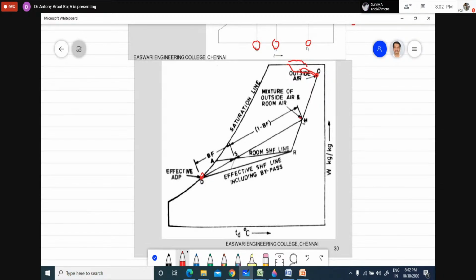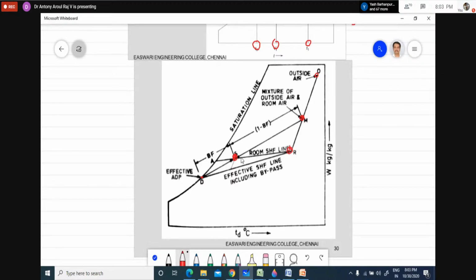Since I am mixing the room air with this, the cooling coil capacity is from M to, and now it is intersecting at this point. So now my supply point is like this. The mixing process is from here to here, and it has to go up to the ADP. Because of the bypass, the supply condition will be this one, from S to R, which is the room condition.